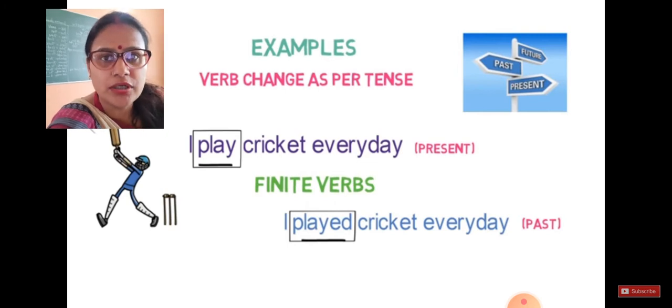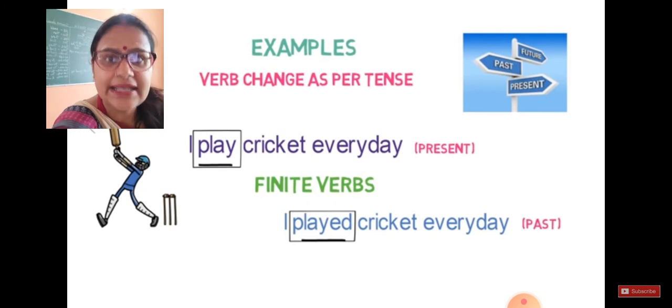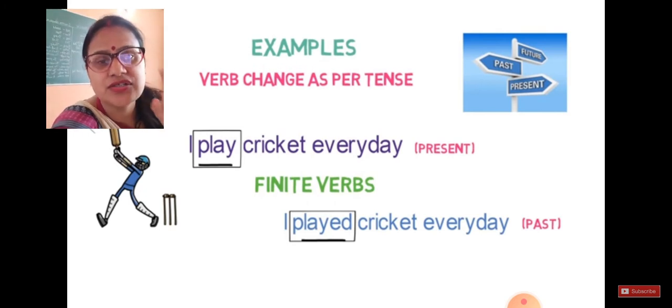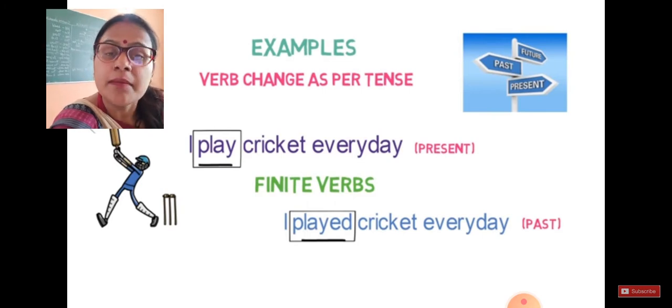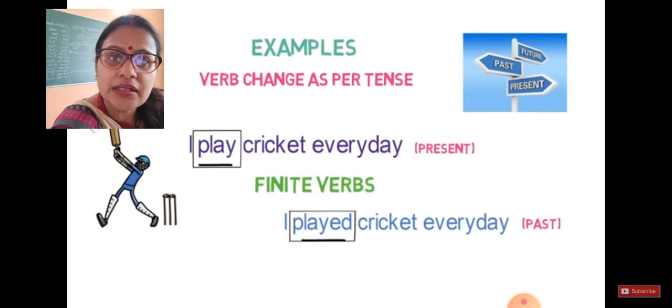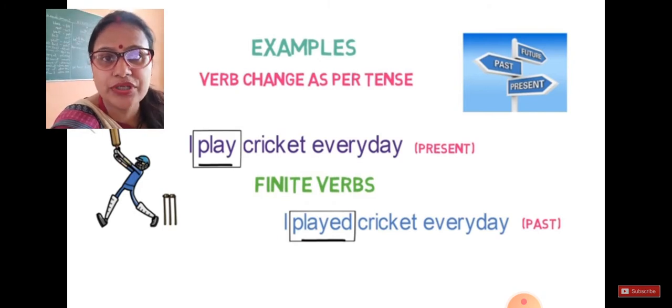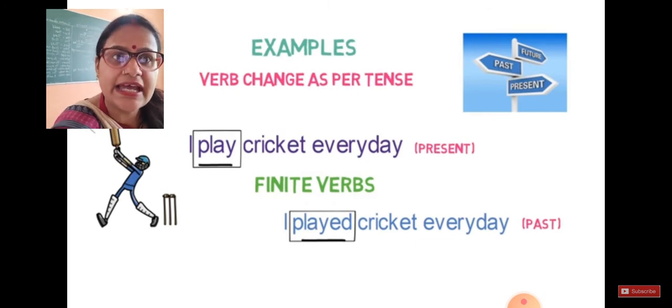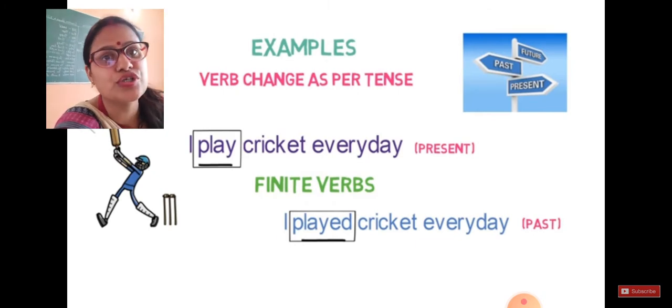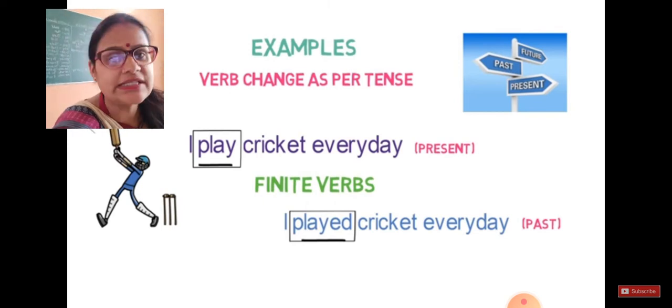First sentence is in present tense, but the second one is in past tense. So you can see carefully that the word play changed according to the subject as well as according to the tense. When you talk about present, it is play, but when you talk about past, it changes into played. So where the verb changes according to the tense to show the timing, the time duration, it becomes our tense. So this verb changes as per the tense, and this becomes your finite verb. Hope it is understood to you.